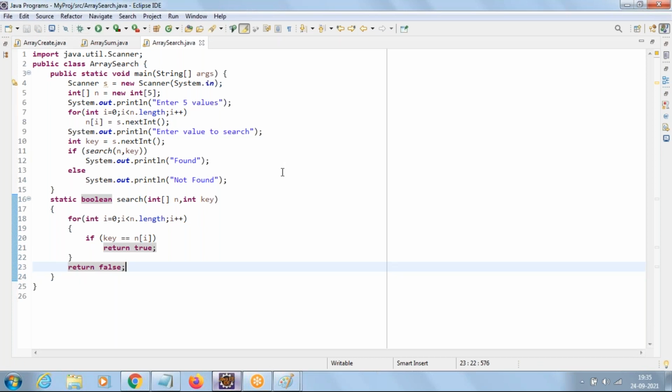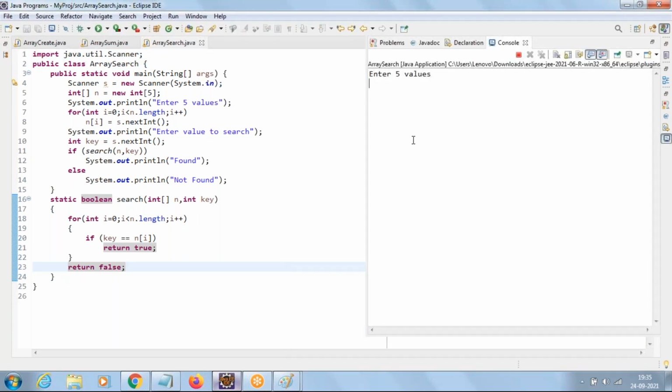Now, run the code. It will ask you 5 values. Go with any 5 values. And if I want to search for 6, it will go with message found. If you run the code again, if you say 5, 8, 6, 4, 7, and if you say 9, it will go with the message not found. Clear everyone? Any questions? Right? Practice this compulsory. Important. Writing the codes using methods are very, very important.